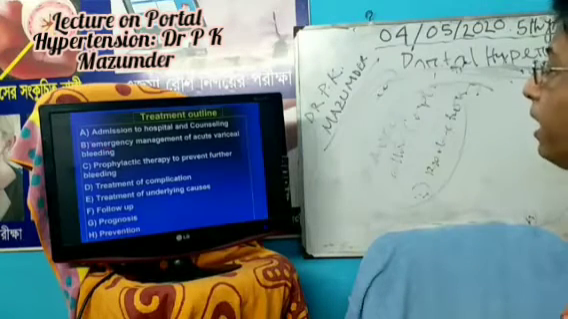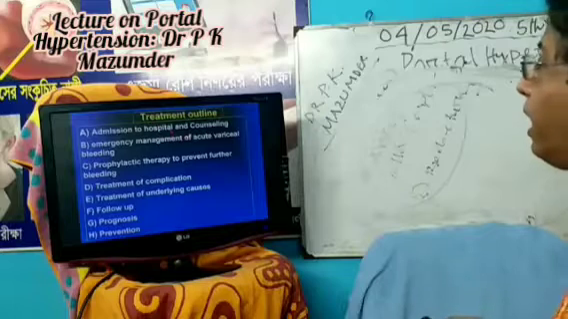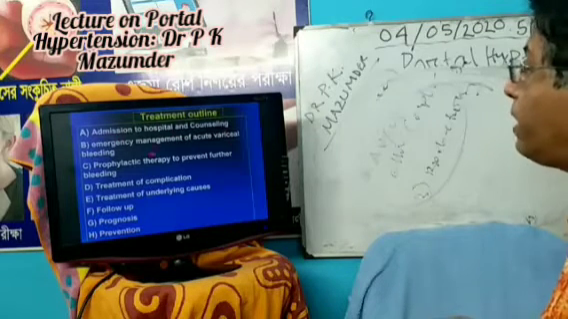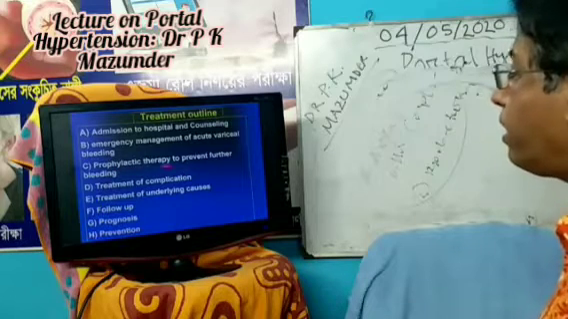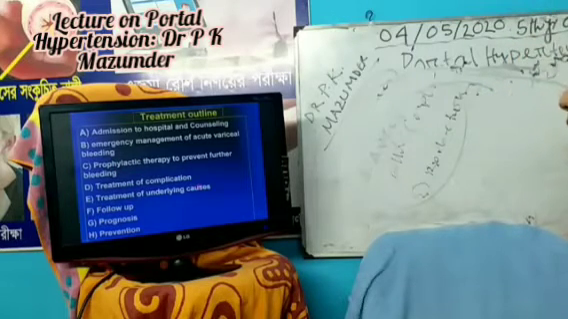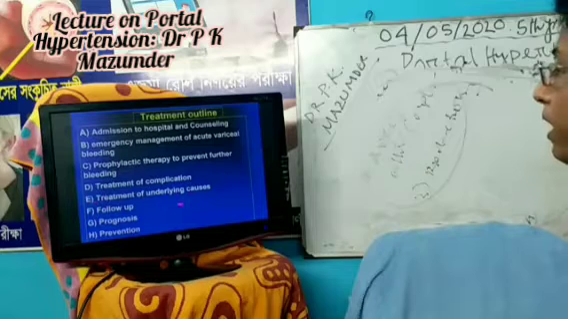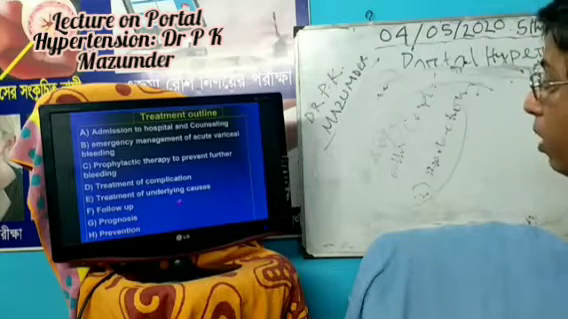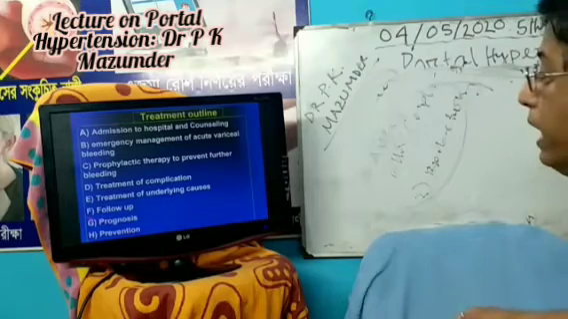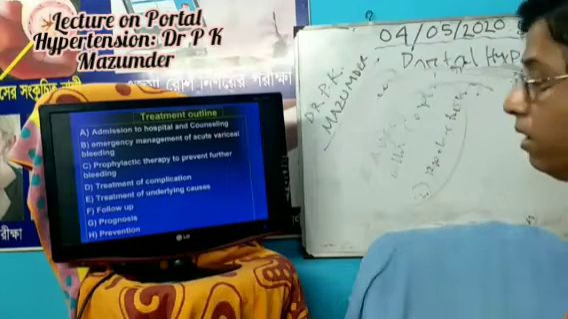Yes, admission of the patient to the hospital and counseling, emergency management of the acute peripheral bleeding, prophylactic therapy to prevent further bleeding, treatment of complications, treatment of underlying causes, and follow-up, prognosis and prevention. All these headings should be included in the treatment outline.